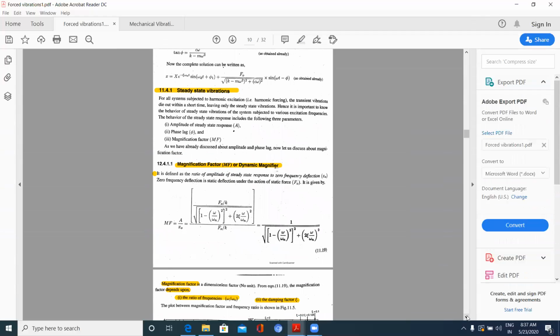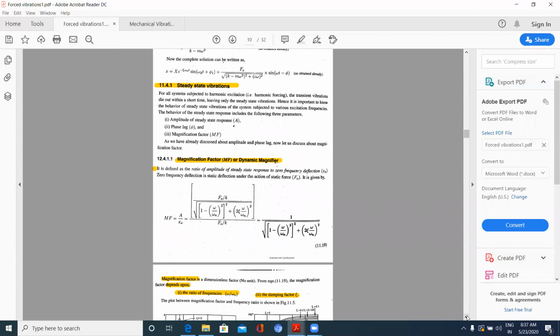Now coming to steady state vibration. Steady state vibration is due to the periodic force applied on the system. For all the systems subjected to harmonic excitation, that is periodic force, the transient vibrations die out within a short time, leaving only steady state vibrations, which will be steady. Since the harmonic force comes at regular intervals, we call them steady state vibrations. Here the amplitude of steady state is given by capital A, phase lag is given by phi, and magnification factor MF.